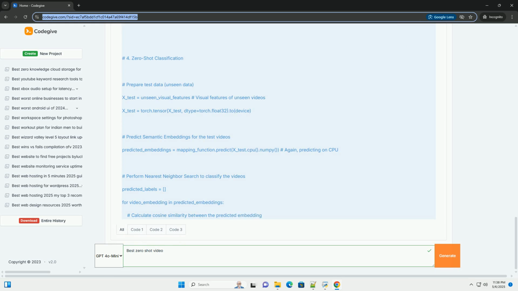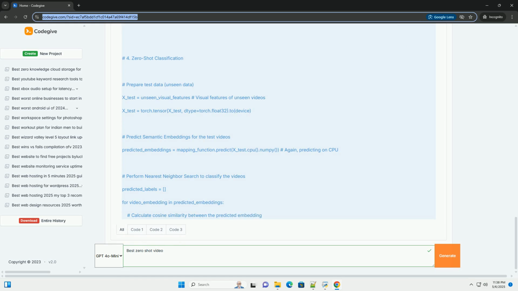You do not need video data for your unseen classes. Define seen and unseen classes. Clearly define which classes will be used for training and which will be used for testing the zero-shot capability. Obtain semantic embeddings. Generate semantic embeddings for both seen and unseen classes using a suitable method, for example Sentence-BERT, word2vec.